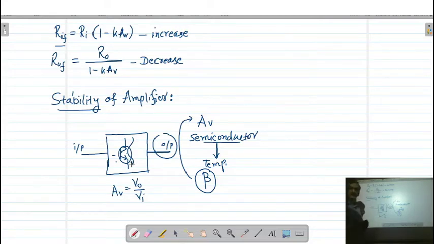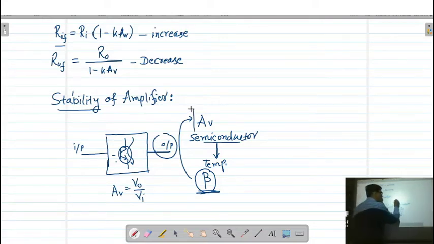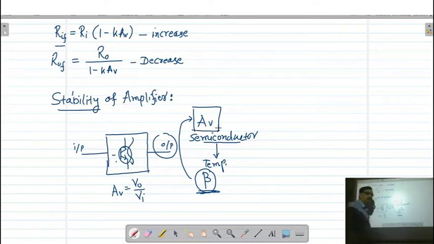So internally also, whenever current flows in the transistor or in an active device, the internal temperature of the transistor changes, and due to that the current gain beta of the transistor changes, and as a result the gain of the amplifier does not remain constant. So here we can say that the amplifier is an unstable amplifier.